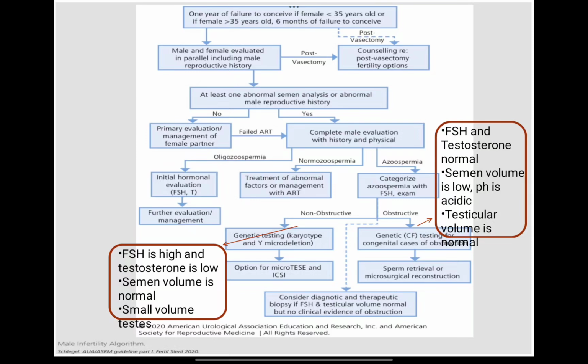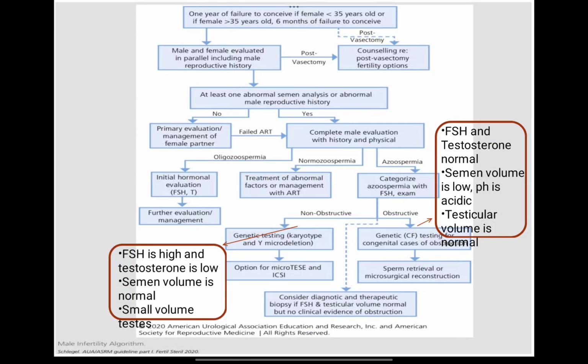then we completely evaluate the male partner, and based on the findings in the semen analysis, we make a diagnosis. So if the diagnosis is oligospermia, meaning the sperm count is less, this means that sperms are not being made. If sperms are not getting synthesized, the problem might lie in spermatogenesis, and spermatogenesis is the work of hormones like LH, FSH and testosterone. So this warrants the husband's hormonal profile, and we order FSH and thyroid hormone. Further evaluation and management is important, and FSH and testosterone are important here.